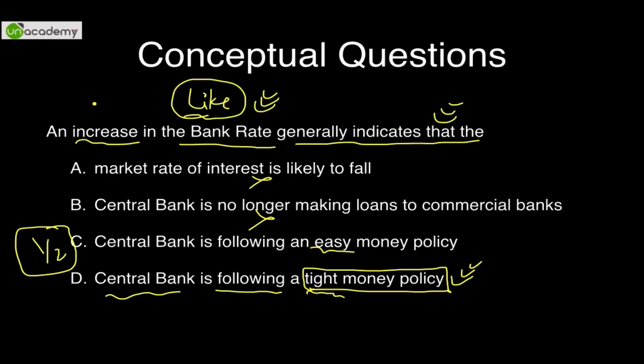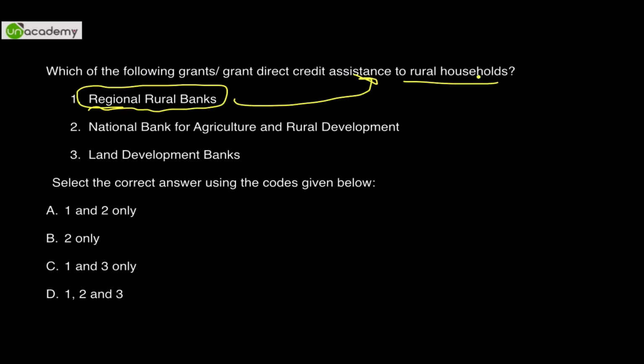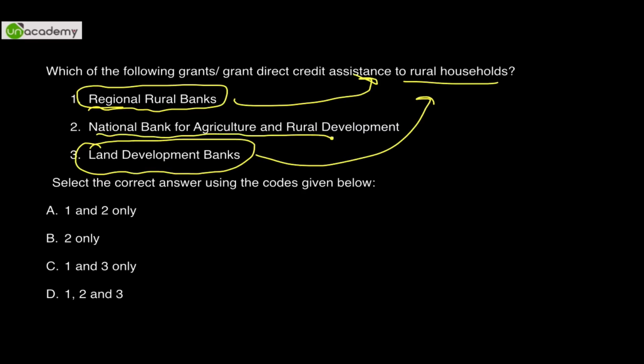Anyway, this is a typical conceptual question. Now this question is more or less a very factual question. There is not much logic behind it, but again you can see that this is a mix of current and some static knowledge. So regional rural banks obviously will give credit assistance to rural households. It's written there. Land development banks, again expectedly by their name. But NABARD, that is the National Bank for Agriculture and Rural Development, acts as an RBI to these RRBs. So they do not directly give grants to rural households. So the answer is 1 and 3 only in this particular case.